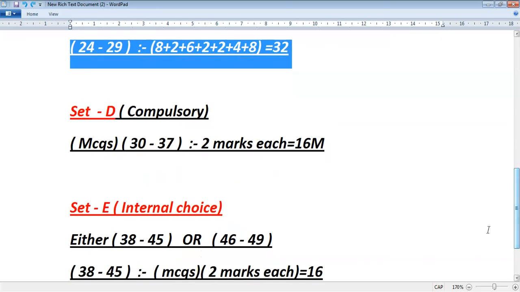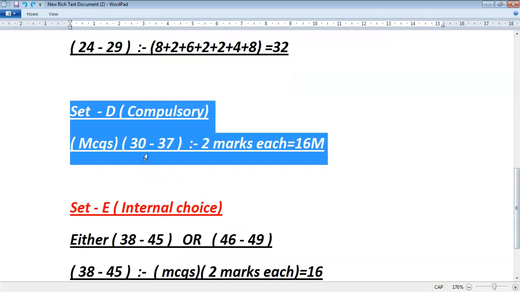Next one, set D, is also compulsory, but that is MCQs. Questions 30 to 37, that is 8 questions. Each question carries 2 marks, so 16 marks, that is MCQ. This is compulsory, you don't have any options, so you have to attend. They will give the options, and you have to choose the appropriate answer.